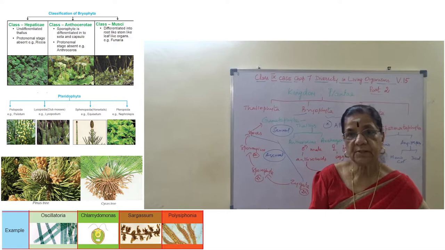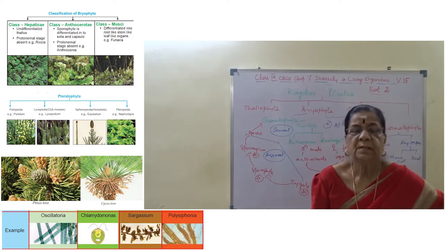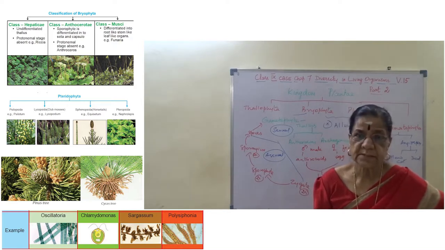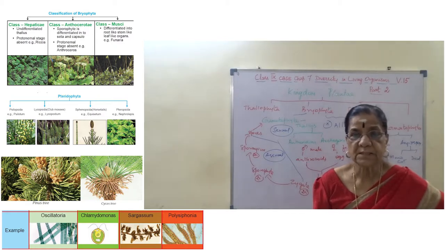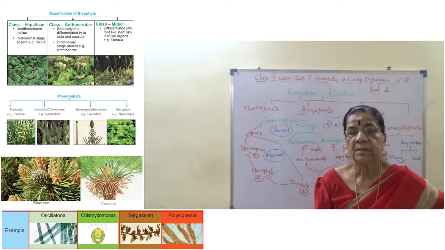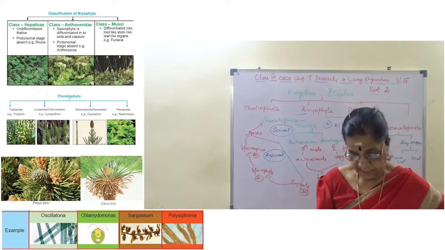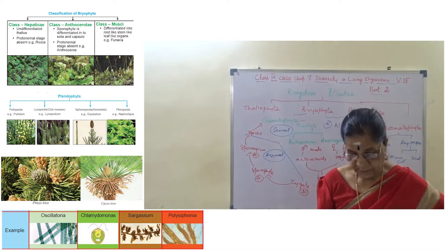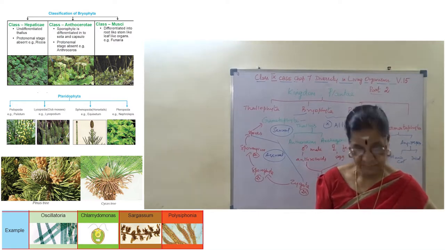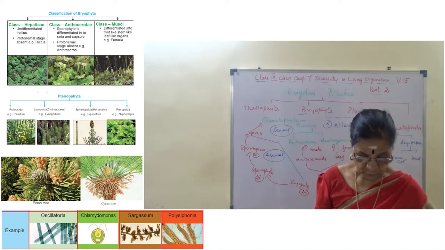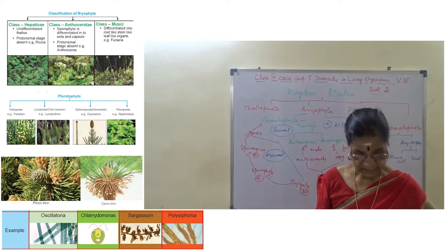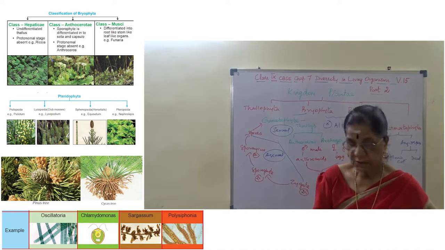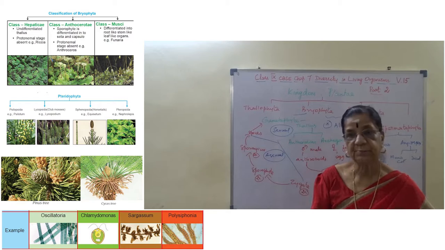Whereas in Pteridophyta, the root system first starts developing. Vascular tissues, xylem and phloem, start appearing from this plant group onwards. They are further classified into Psilopsida, Lycopsida, Sphenopsida and Pteropsida. I repeat: Psilopsida, Lycopsida, Sphenopsida and Pteropsida. Examples: Psilotum, Lycopodium, Equisetum and Nephrolepis.